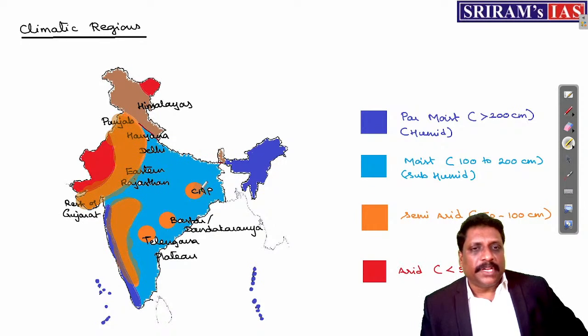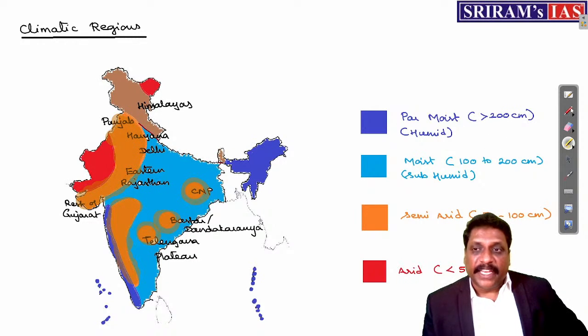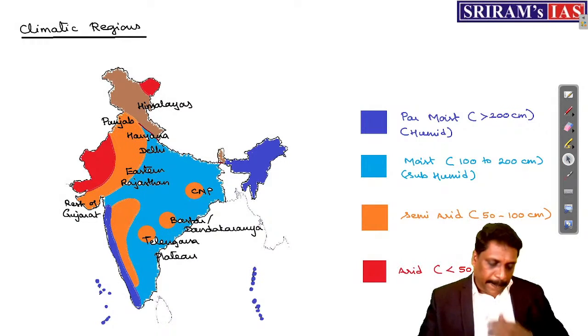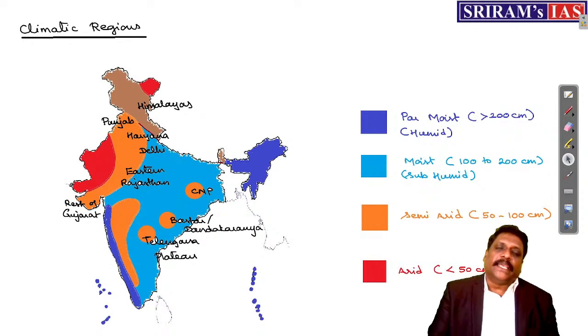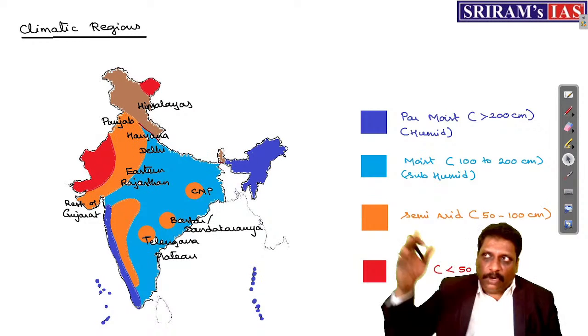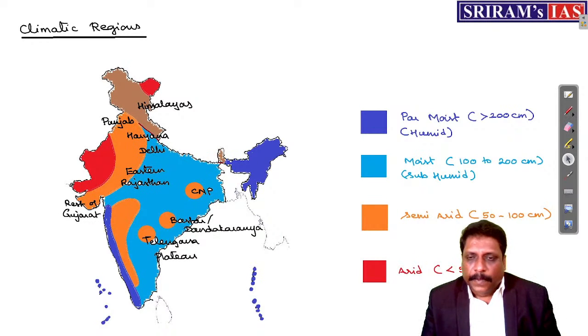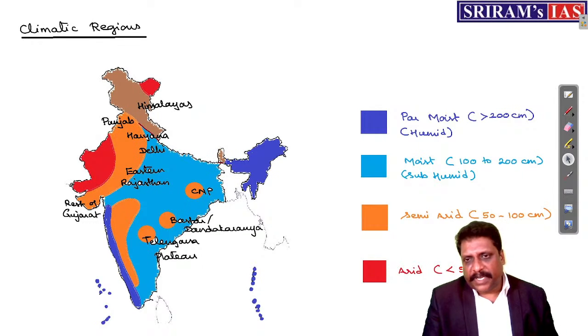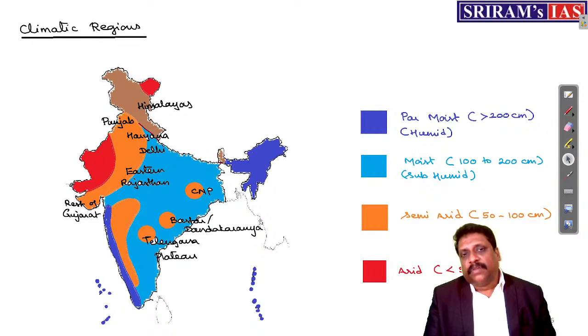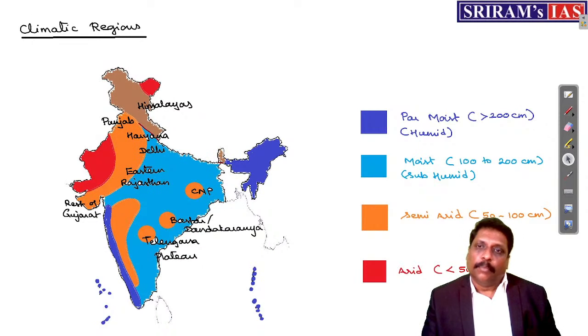Then the plateau interiors of Chotanagpur Plateau, Bastar Plateau, Telangana Plateau, wherever you feel that mining as an activity is very common. See, mining can take place only in a drier location. Mining normally cannot take place in a wet location because water can very easily enter the mined places. Neither shaft mining nor open cast mining is ordinarily possible in a wet location, because of the seepage of the water.